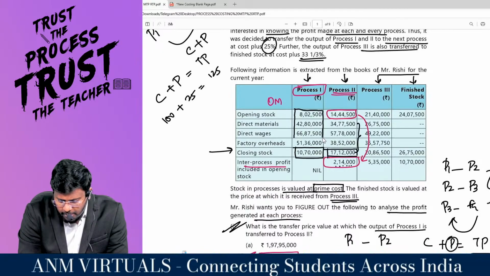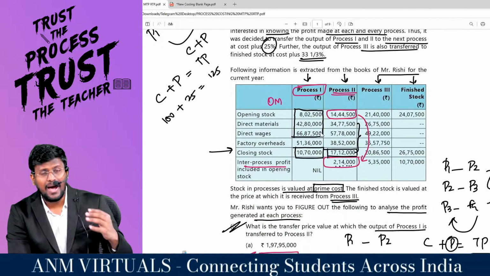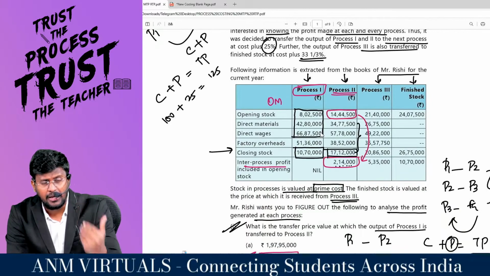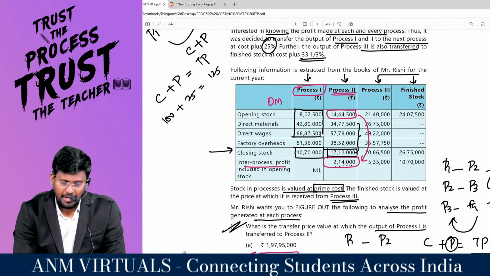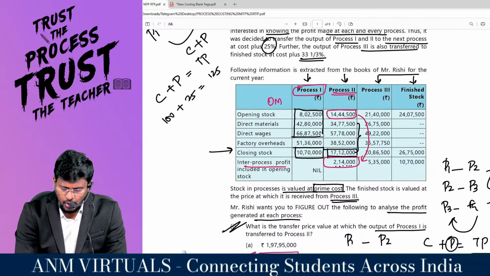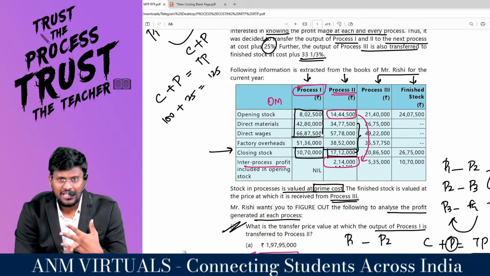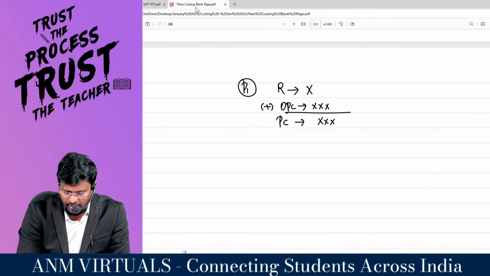Sir, in my prime cost, in my cost sheet, where is the opening stock? Sir, prime cost means the primary cost. My dear lovable students, my opening stock, direct material and direct wages are my prime cost for the first process.